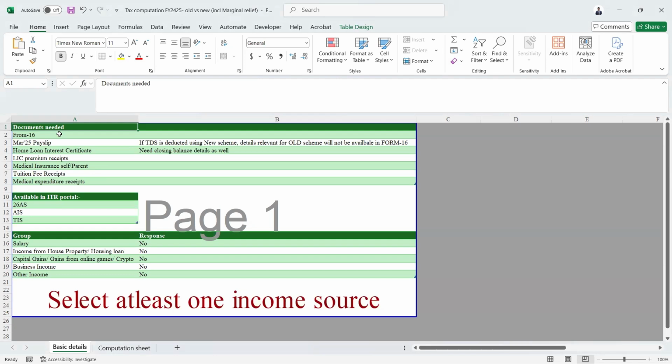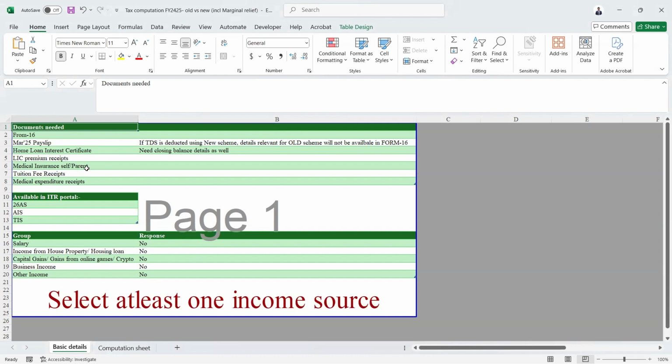Hi everyone. As everyone is aware, this is the season for income tax filings, and everyone must be confused about whether to choose the old tax regime or the new tax regime. So, in today's session, we are going to cover which one is best for you.